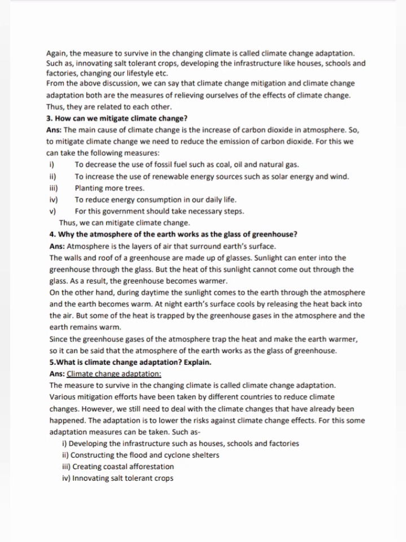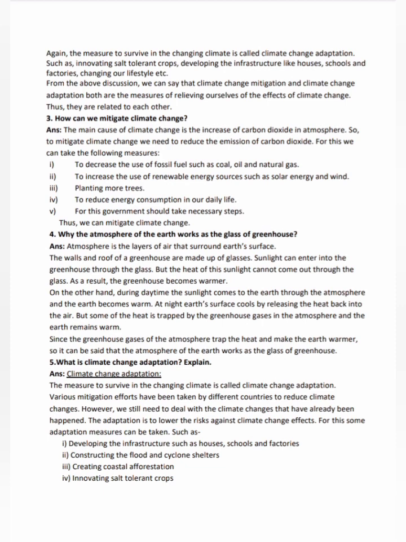On the other hand, during daytime the sunlight comes to the Earth through the atmosphere and the Earth becomes warm. At night Earth's surface cools by releasing the heat back into the air. But some of the heat is trapped by the greenhouse gases in the atmosphere and the Earth remains warm. Since the greenhouse gases of the atmosphere trap the heat and make the Earth warmer, it can be said that the atmosphere of the Earth works as a glass of greenhouse.